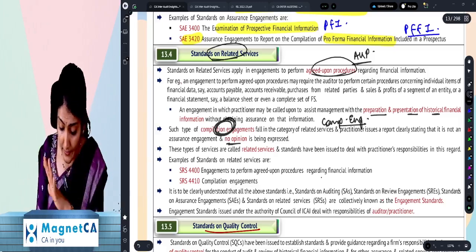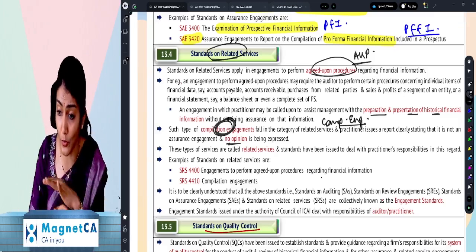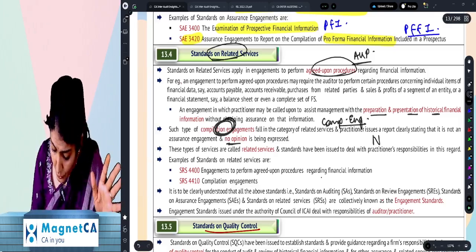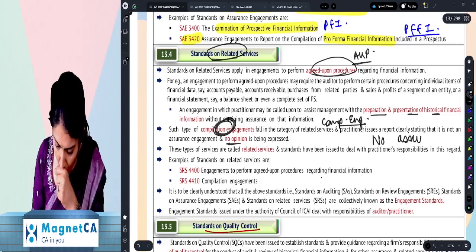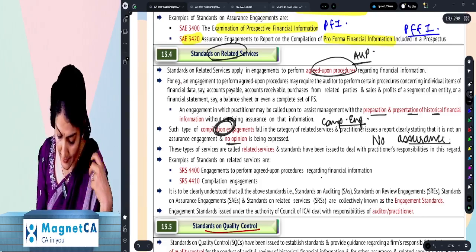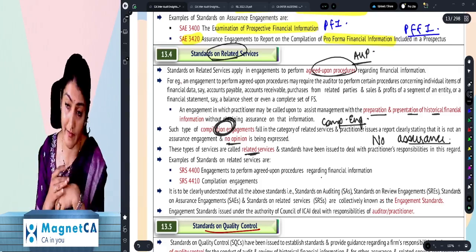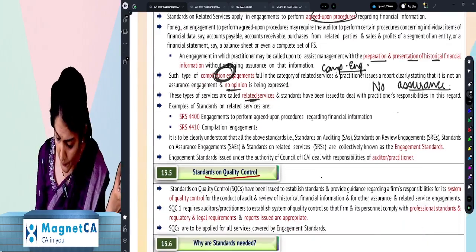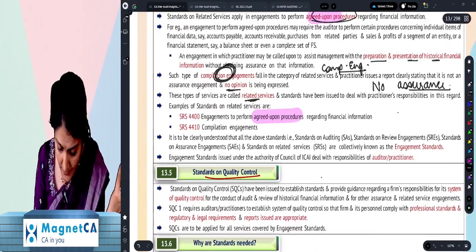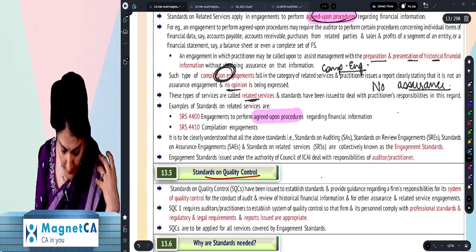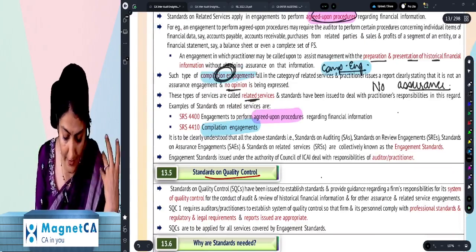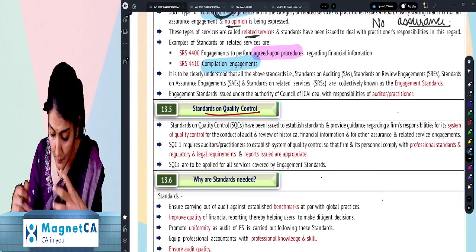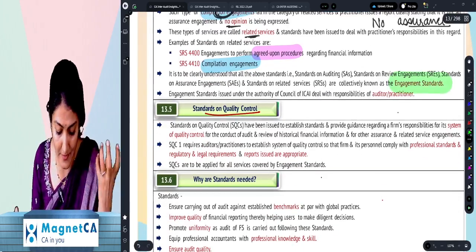No opinion. And neither an audit nor a review. No limited assurance, no reasonable assurance, zero. And no assurance. No assurance is being given. That is why they are called the related services. And again, you have the 4400, which is for AUP, right? The agreed upon procedures. And then you have the 4410, which is for the compilation engagement. Right? And it is clearly understood that all the above standards put together are called the engagement standards.